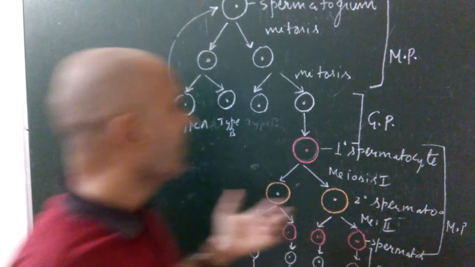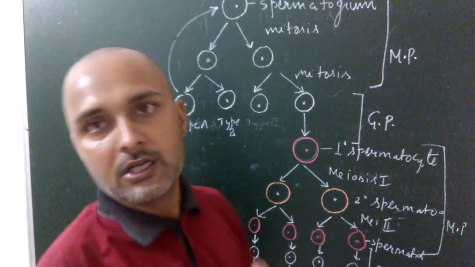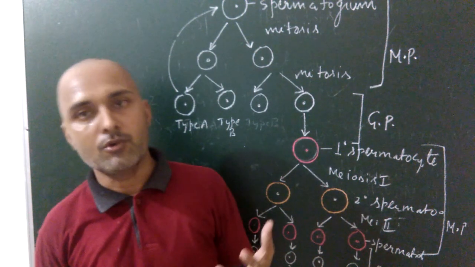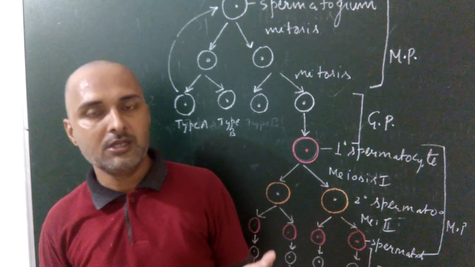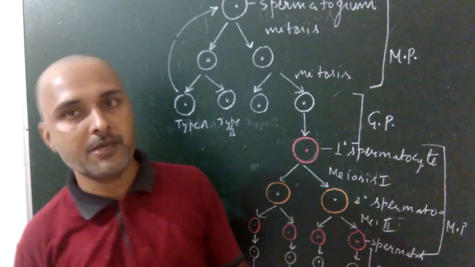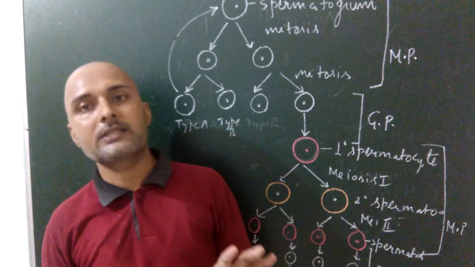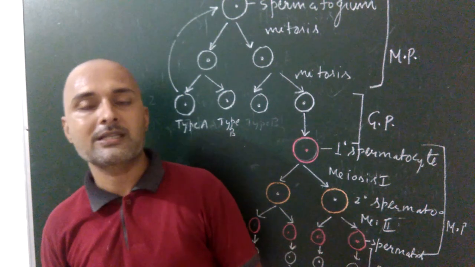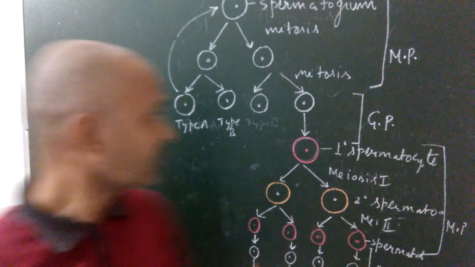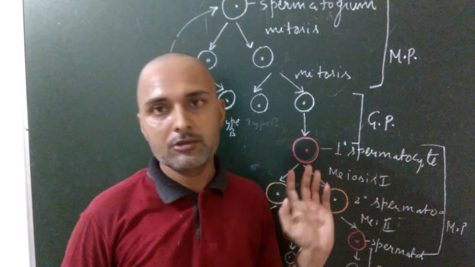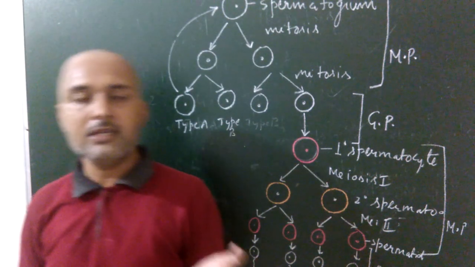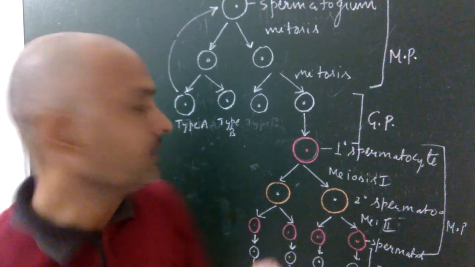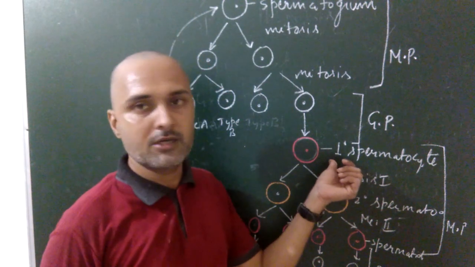So once again, what happens during the multiplication phase? The spermatogonium increases its number and produces more spermatogonia by mitosis cell division, producing two types of cells, type A and type B. Type A acts as stem cells and produces more spermatogonium, and type B acts as the precursor of the sperm. What happens during the growth phase? In this phase, the type B cell becomes enlarged in size by obtaining nourishment, known as the primary spermatocyte.